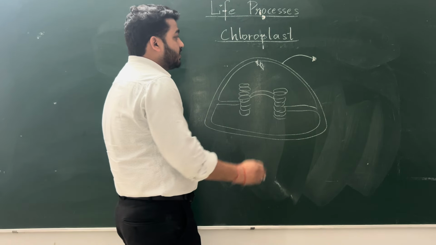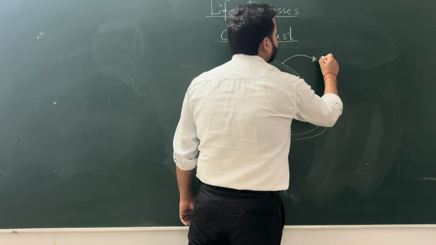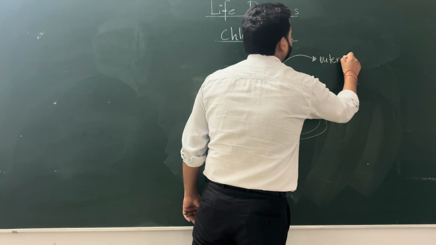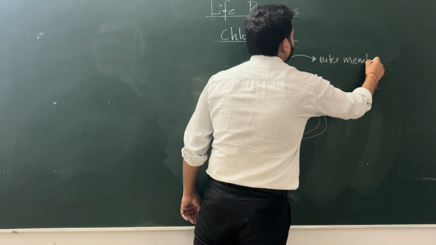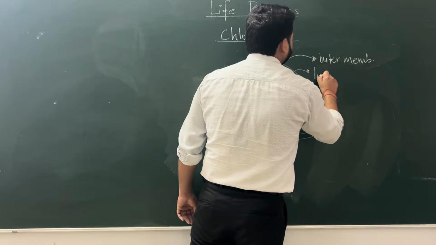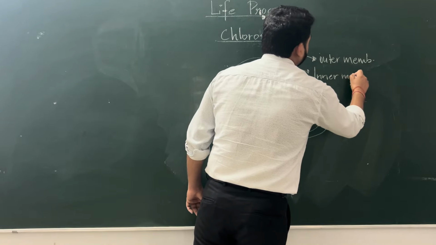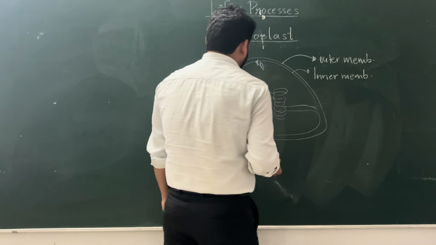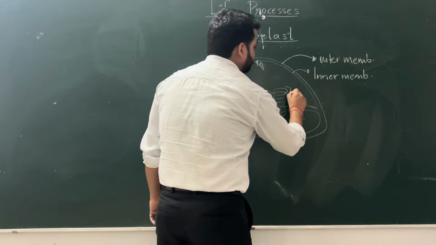So it is chloroplast, this is the outer membrane, this is the inner membrane, then it is called grana.